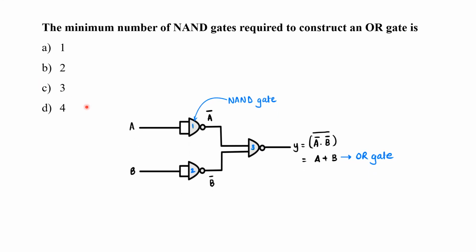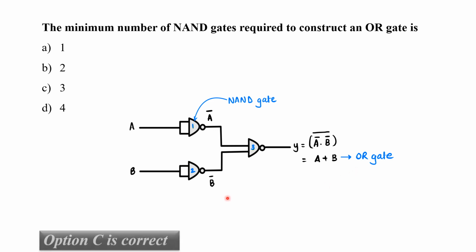Now, if you look in this picture, this is a NAND gate. In this, when we add 3 NAND gates as shown in this figure, we get an OR gate. As you can see, A dot B, the inverses of A dot B are again together inversed to get A plus B, which is the function of the OR gate. So the correct answer is option C.